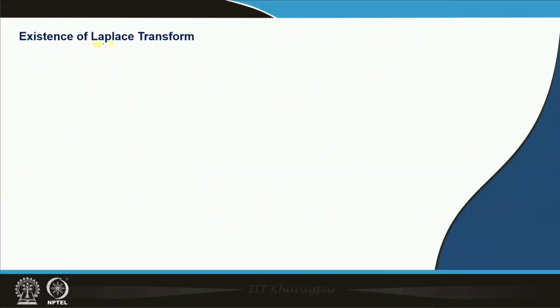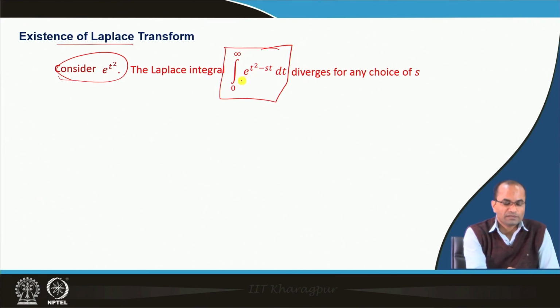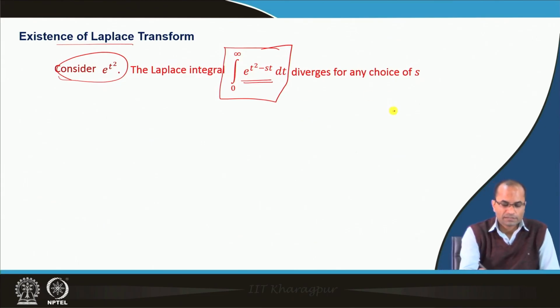So, regarding the existence of Laplace transform, if we consider for instance e power t square, and try to compute this improper integral, 0 to infinity e power minus s t and e power t square. So, we are trying to compute this Laplace integral, but what is happening in this case, because the exponent here is like t square minus s t, and this integral is over 0 to infinity.